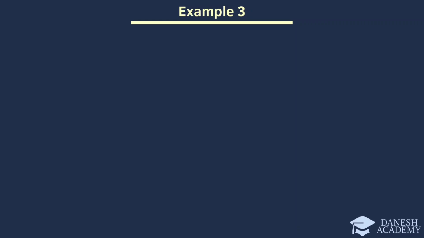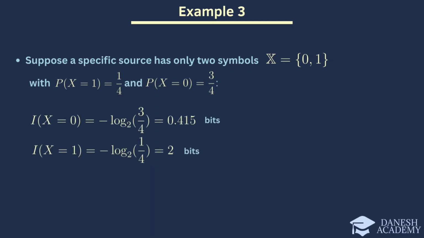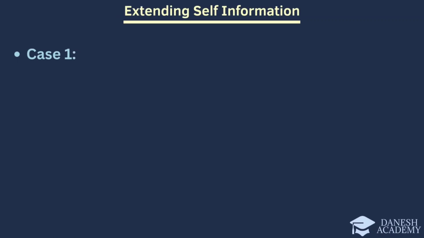In the third example, consider a source that only has two symbols, 0 and 1, with the probability of symbol 1 being 1/4 and the probability of symbol 0 being 3/4. The information of each symbol can be calculated using the provided equation as follows. Now we have two cases.